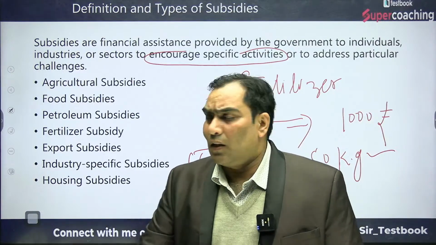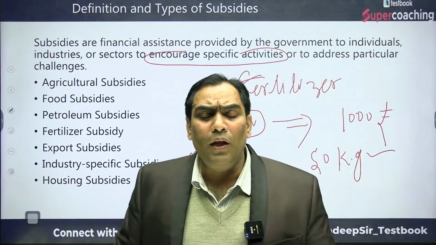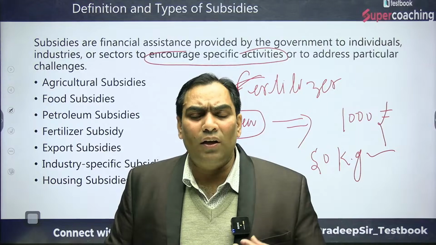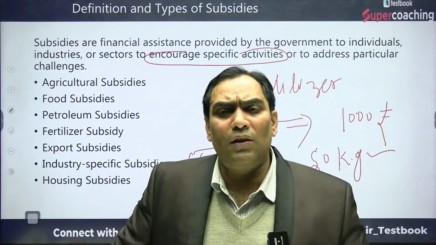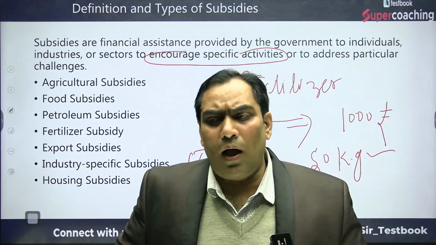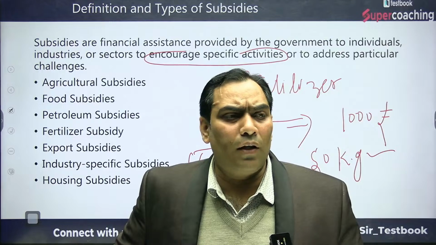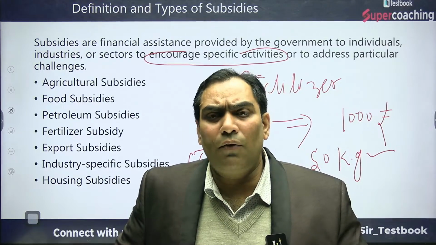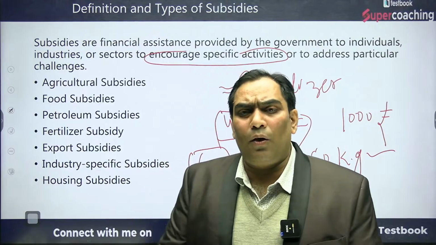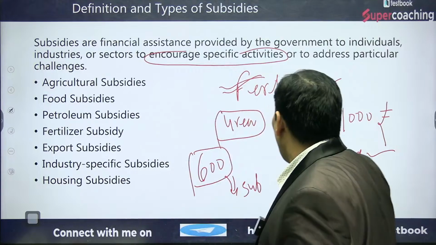So that is nothing but why the fertilizer subsidy exists: to address a specific challenge. And what is that challenge? In order to increase the fertility of soil and increase production, the farmer needs to use fertilizer. But it may not be in the economic capacity of the farmers to spend 1000 rupees.